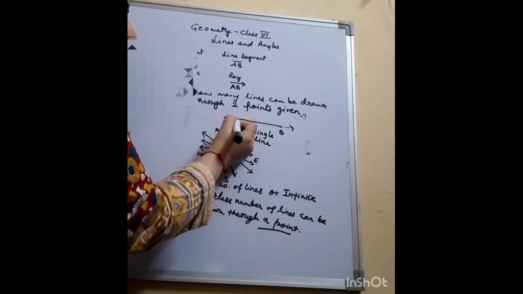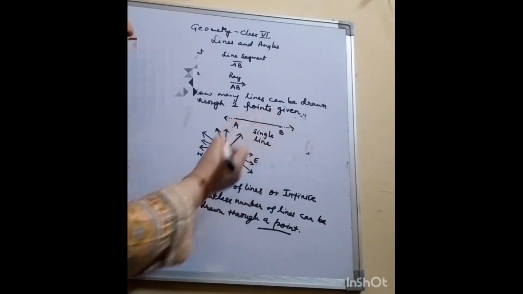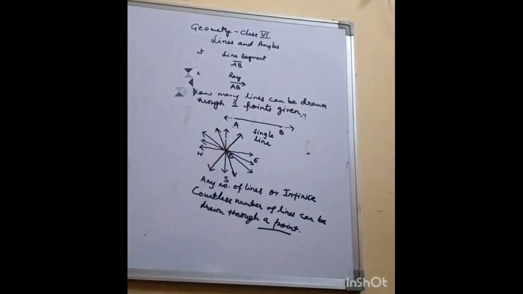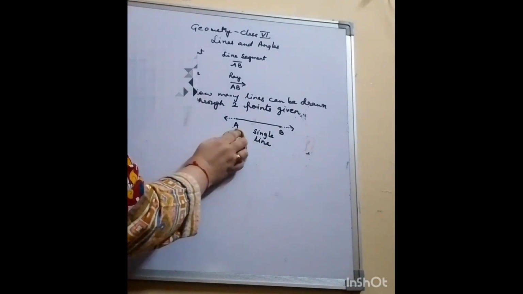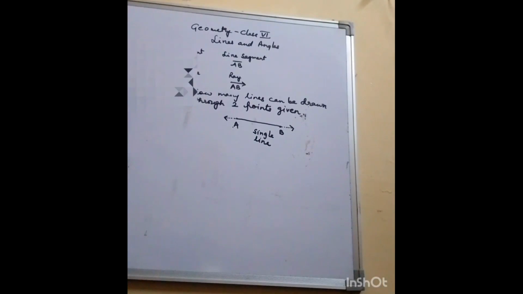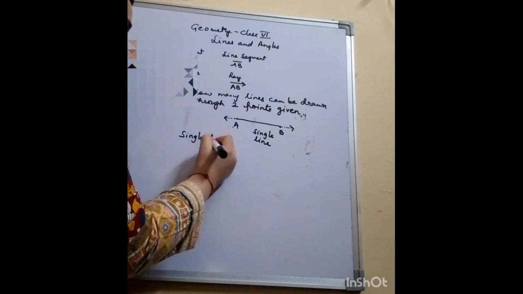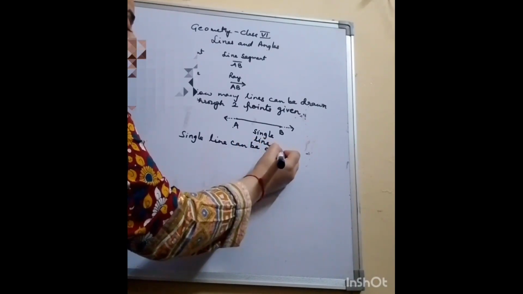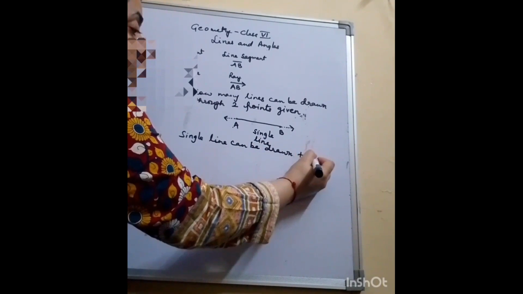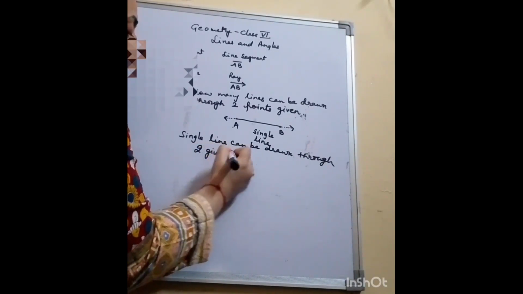I cannot draw any other line. I can only draw one single line from point A to point B, which can be extended in both the directions. So if you see it clearly, it is like this. So your answer would be a single line can be drawn through 2 given points.